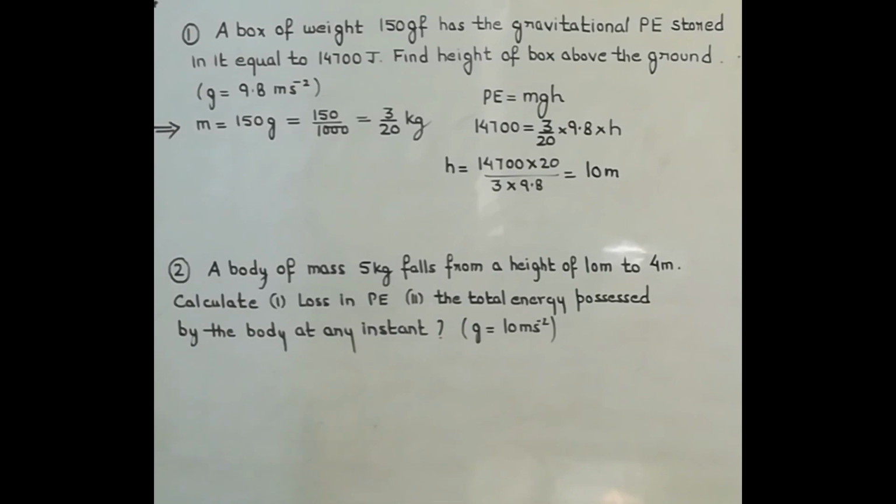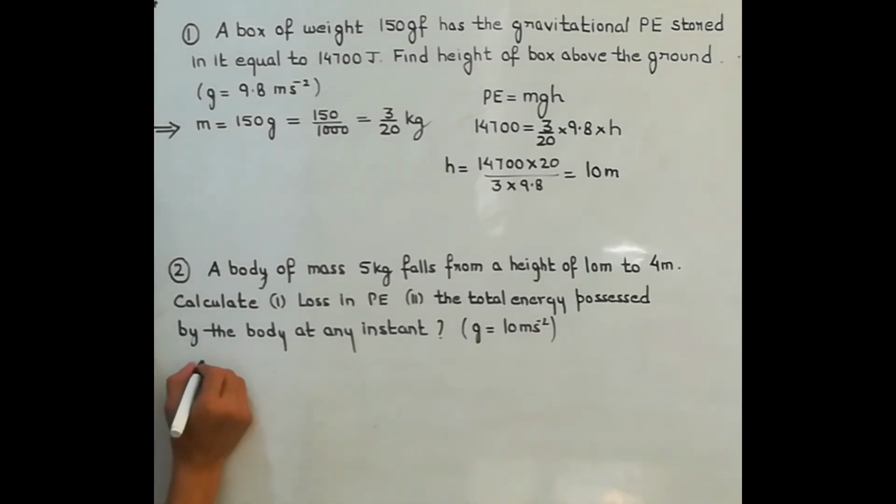So coming to the second numerical. Now let's see what's given in the second numerical. In the second numerical, they are saying a body of mass 5 kg falls from a height of 10 meter to 4 meter. Initially, the body was at a height of 10 meter.